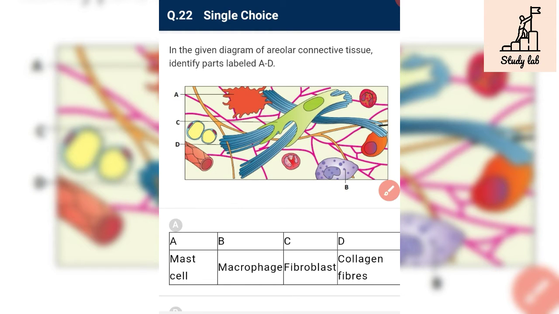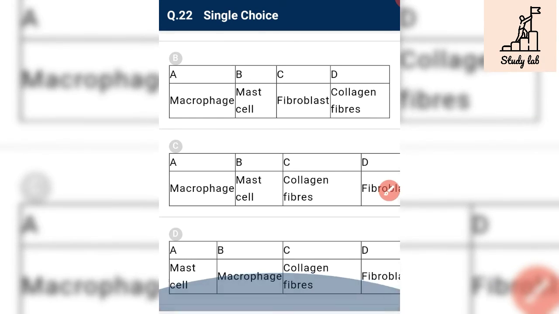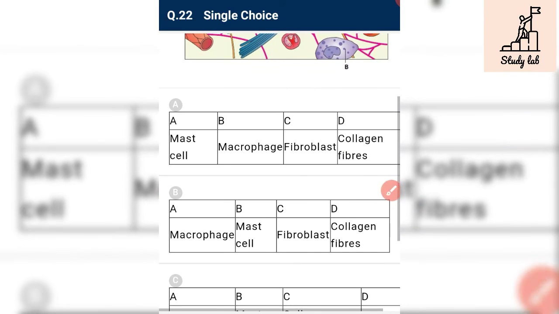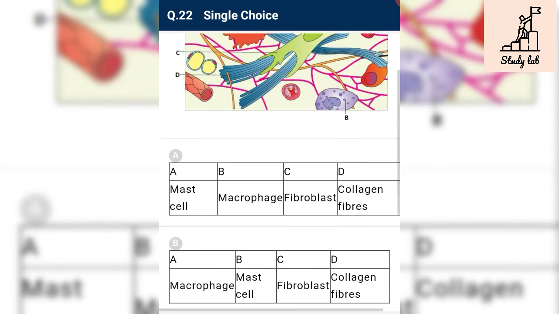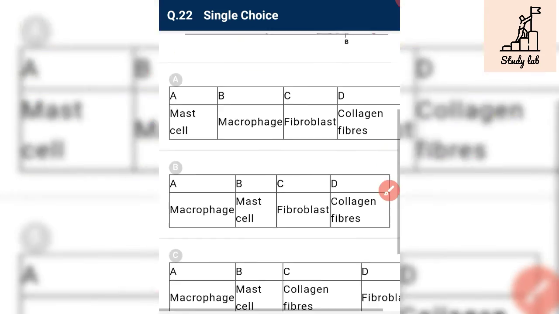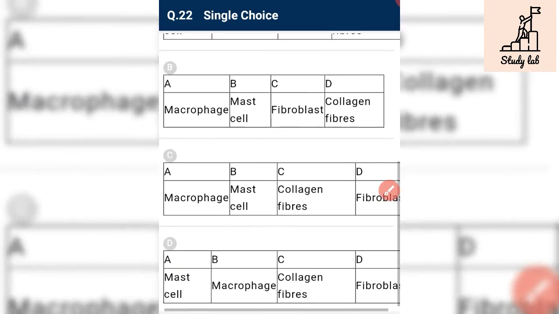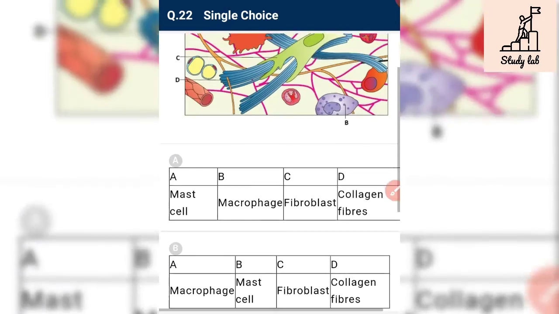In the given diagram of areolar connective tissue, identify parts A to D. See, A is macrophage because it is irregular shaped and has amoeboid movement. That is a modified monocyte. So we have eliminated A and D. Our correct answer can be B and C.